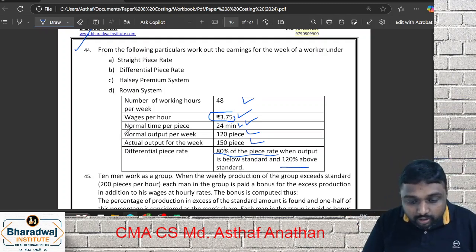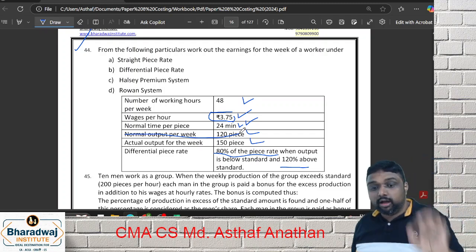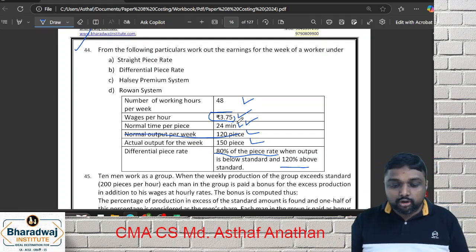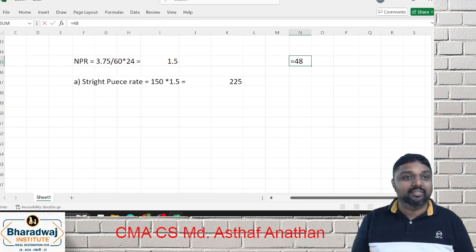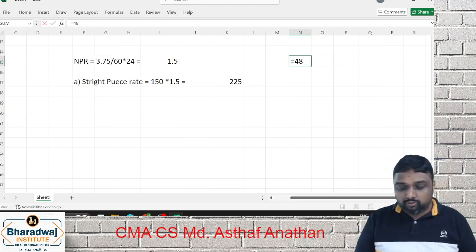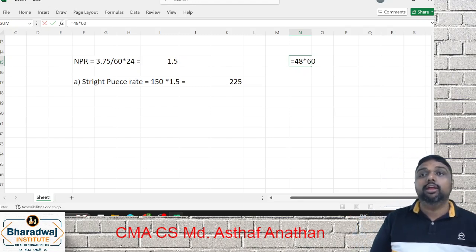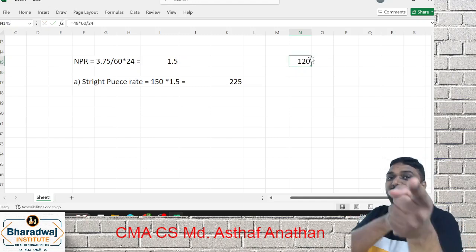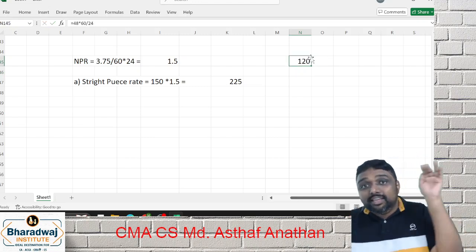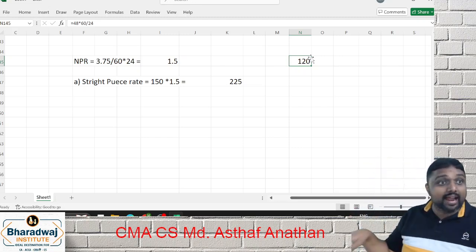If suppose they are not given, how will you find it out? 24 minutes for 1 unit, and 48 hours in a week. So you have to convert into minutes: 48 into 60 gives the total minutes. If you divide by 24 per unit, you get 120. That means if they are not given the data, we are able to get it, because we need the data.